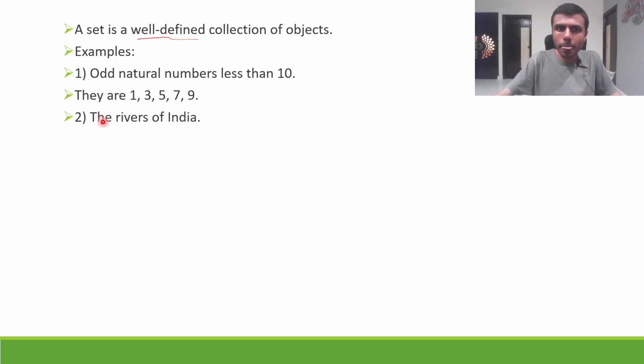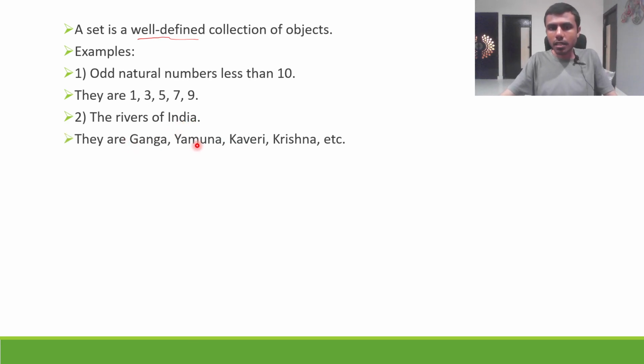See, the rivers of India: Ganga, Yamuna, Kaveri, Krishna, etc. Now, this is my set, rivers of India. Can I add River Amazon to this? No. You're getting it, right? This is what a well-defined collection is. Rivers of India, this itself is a well-defined collection. You're understanding, right? This word indicates that it is well-defined.